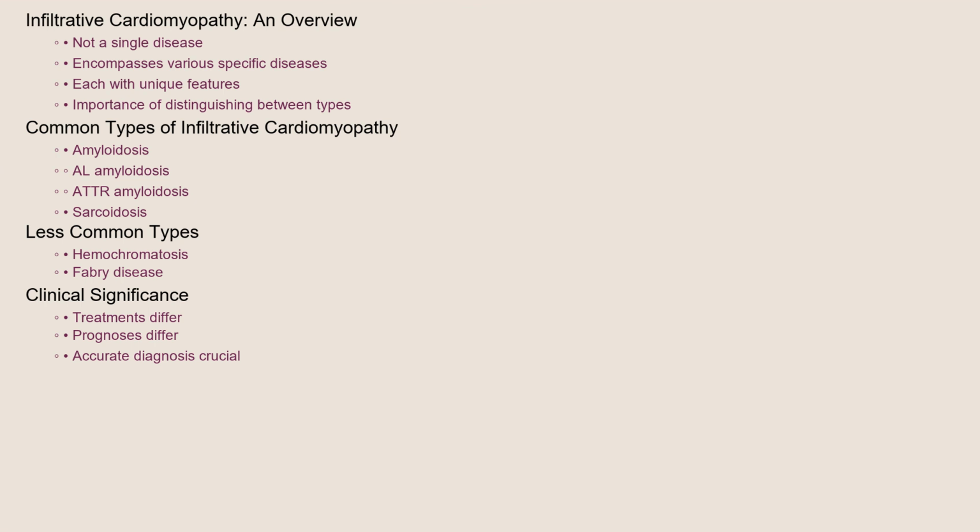While we generally refer to infiltrative cardiomyopathy as a single category, it is important to remember that it encompasses various specific diseases, each with their unique features. The most common are amyloidosis, including subtypes like AL amyloidosis and ATTR amyloidosis, and sarcoidosis. Less common types include hemochromatosis and Fabry disease. Distinguishing between these specific types is crucial as the treatments and prognosis can differ significantly.